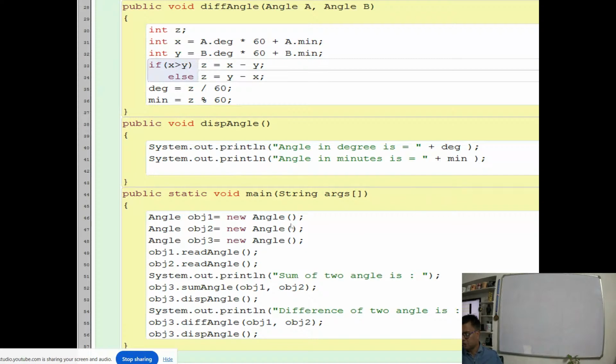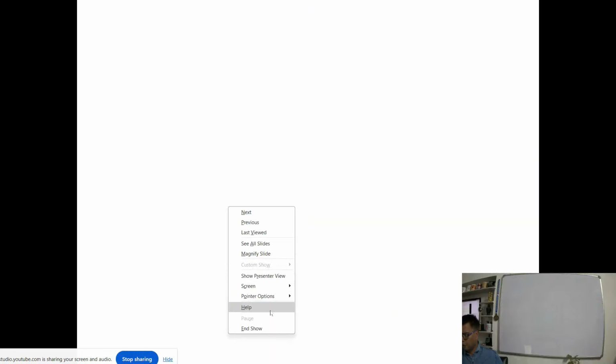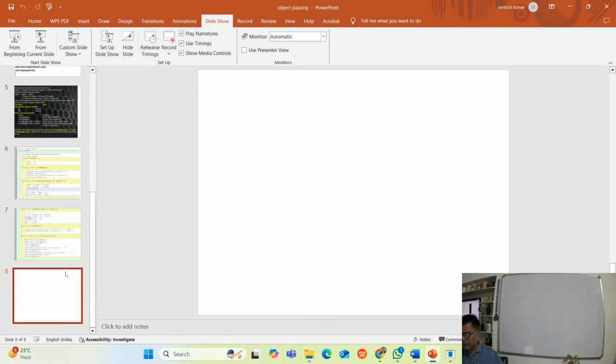We created the first object, second object, third object. Read angle for first and second. Sum of two angles I called and passed it and then I displayed. Because here the result was not being transferred, so it was a void. So I just transferred it and again I displayed. Again, difference of two angles, I called the difference angle method and passed the two objects as parameters and then I displayed it. So I hope object passing is clear to everyone.